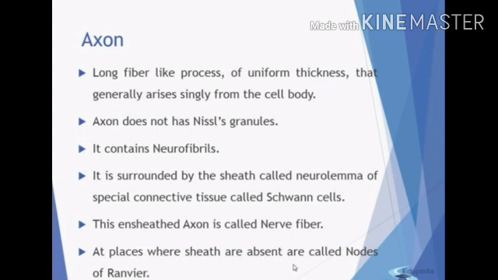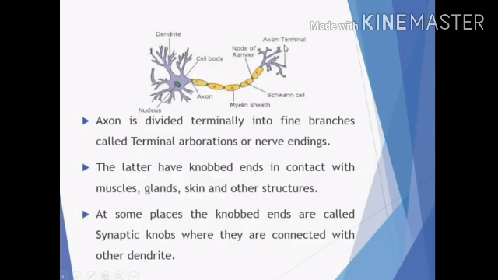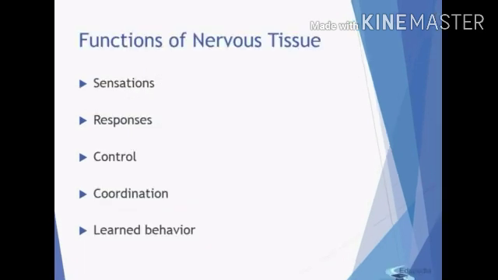In the next slide, you will see where the nodes of Ranvier are. The axon is divided terminally into fine branches. These are called terminal arborizations or nerve endings. You can see in the picture that at the end there are axon terminals, and they have knobbed ends in contact with muscles, glands, skin and other structures. At some places these knob ends are called synaptic knobs, where they are connected with other dendrites. There is some space between one neuron and another neuron.